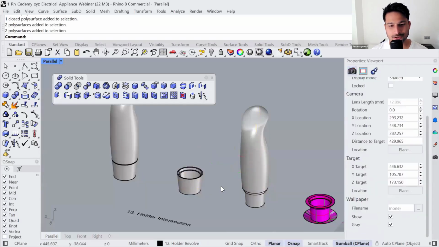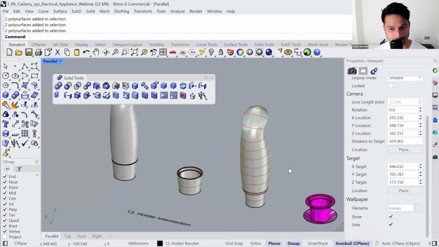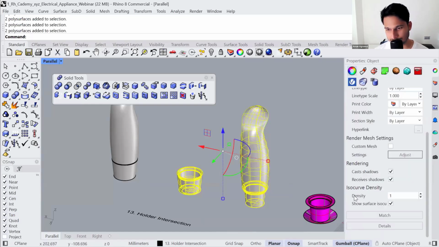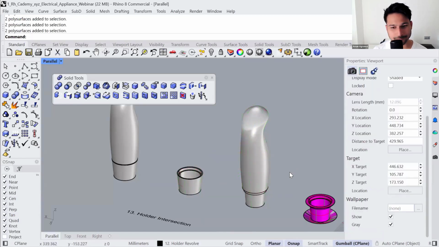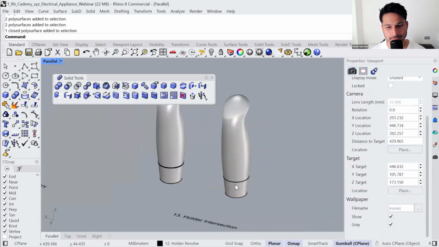This is also one of the reasons models made in Fusion, SolidWorks, at least on the screen, look cleaner, because by default, some of these CAD packages don't show you the ISO curves, which in Rhino, by default, you see them. And that is why sometimes people have the notion that you don't make clean models in Rhino, okay? The model is clean, it's useful. It's just that we are visualizing all the ISO curves, okay? So that is the final assembly.